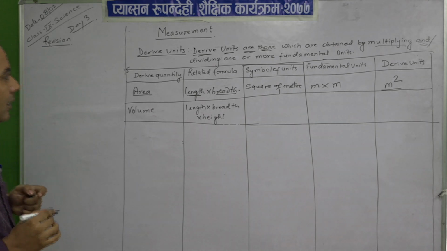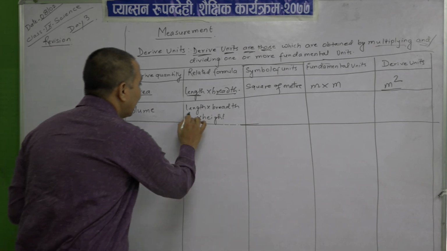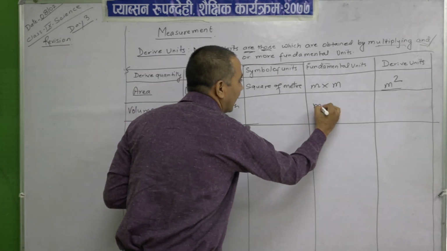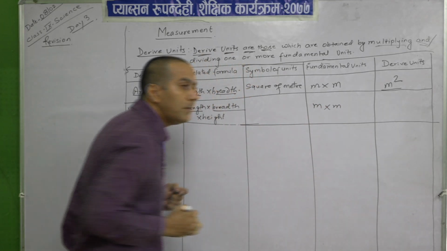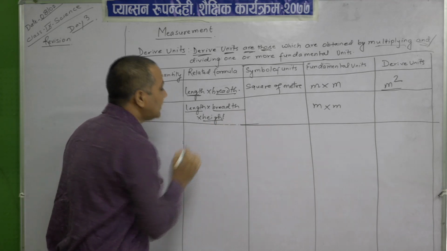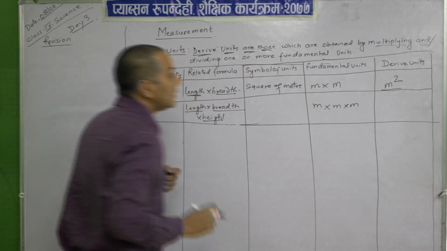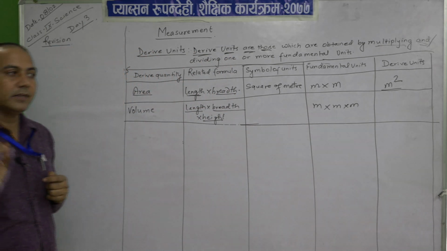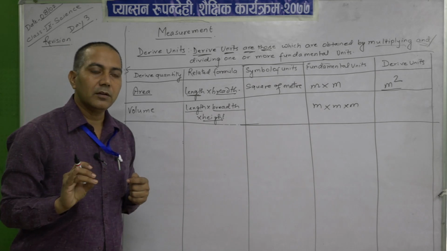Then how many m into m will be there? One length m, another breadth m, and another one is height, also m. It is SI unit. Be remember, it is SI unit. We are using SI unit.